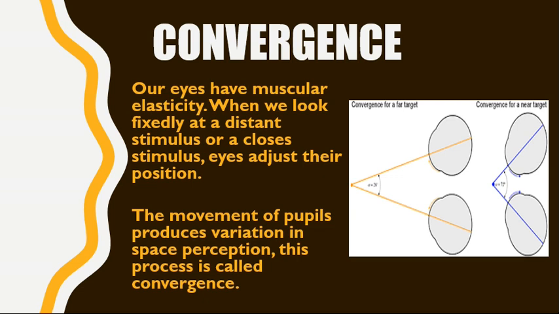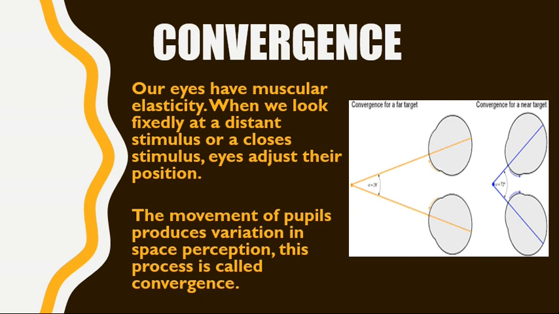This movement of pupil produces variation in space perception. And this process is called convergence. But this perception is not produced when a very long distance is involved. Okay? You will be moving a pencil from a small distance, then this convergence will be produced.